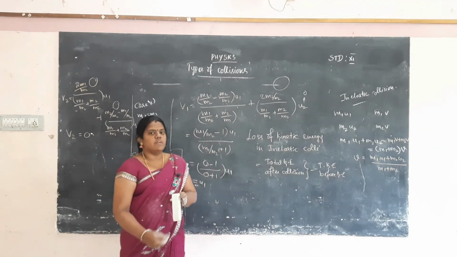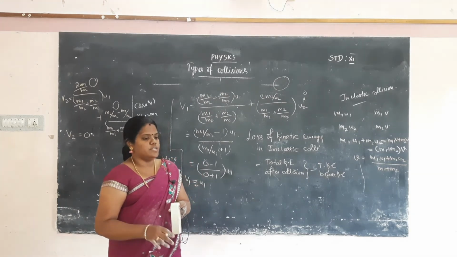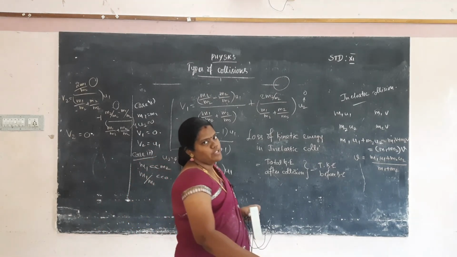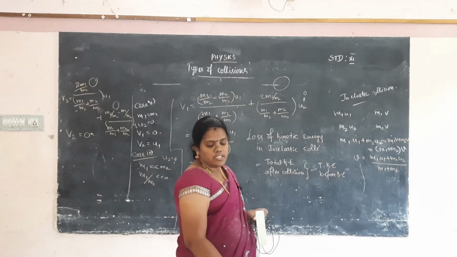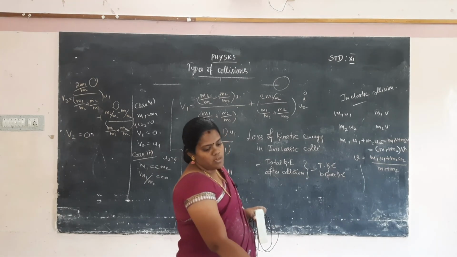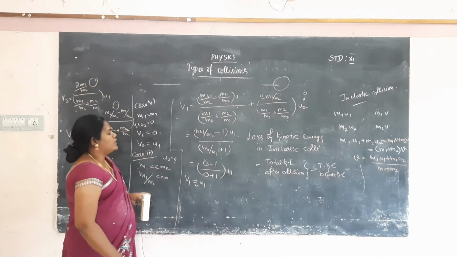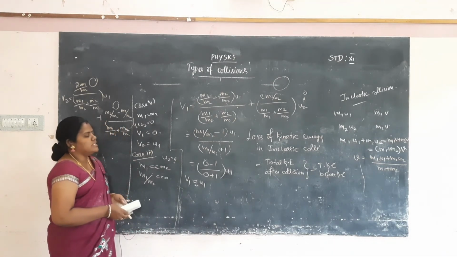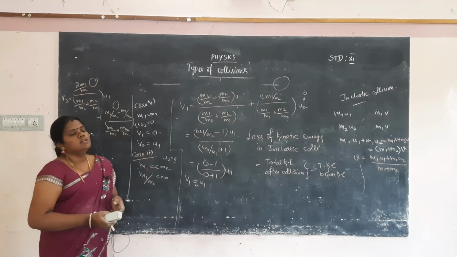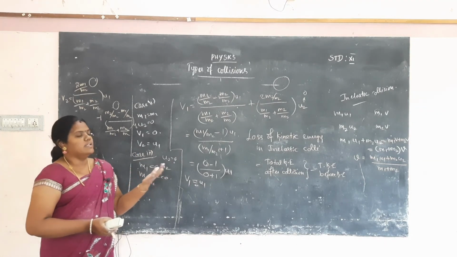So in the inelastic collision, the energy will be dissipated in the form of another form of energy. In this way you can easily find out the total kinetic energy lost in the inelastic collision.